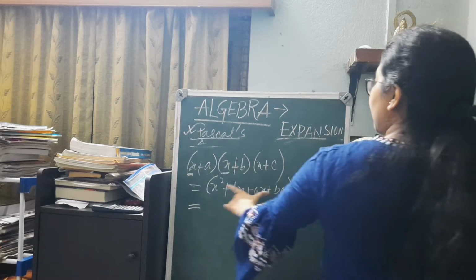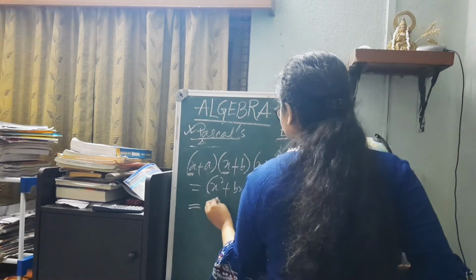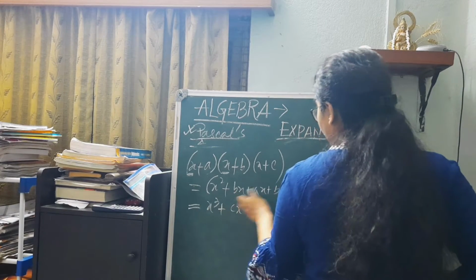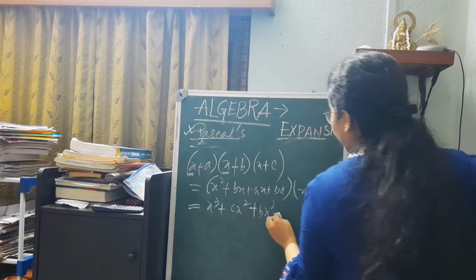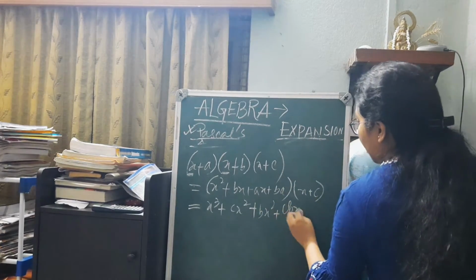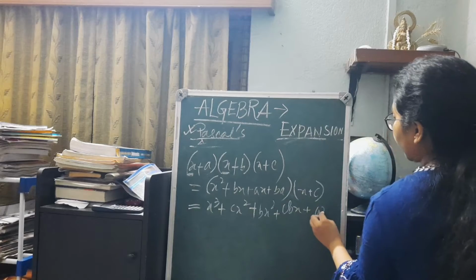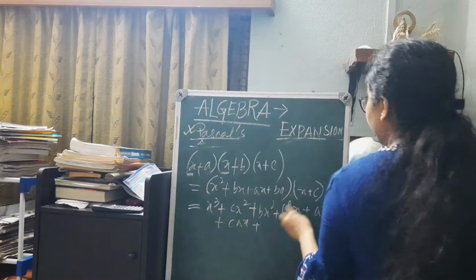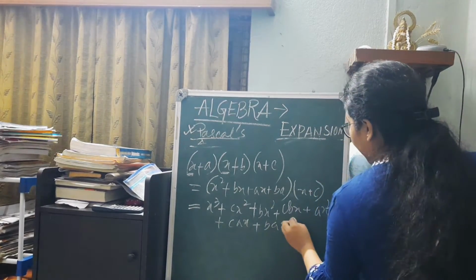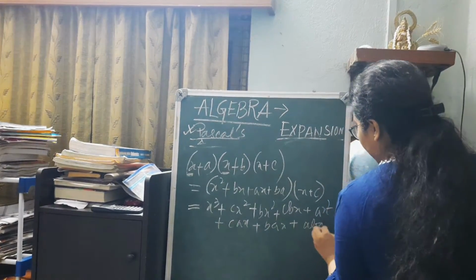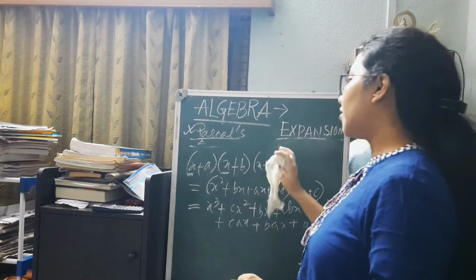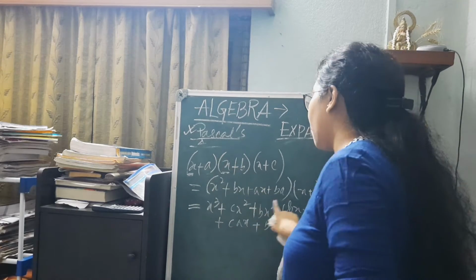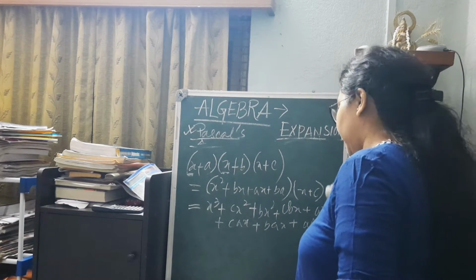Again we multiply 2 by 2, that is x into x square, x cube, plus cx square, plus bx square, plus cbx, plus ax square, plus cax, plus abx, plus abc. So we need not remember this formula. We can go for the two-bracket multiplication process so that we can end up at the appropriate result.